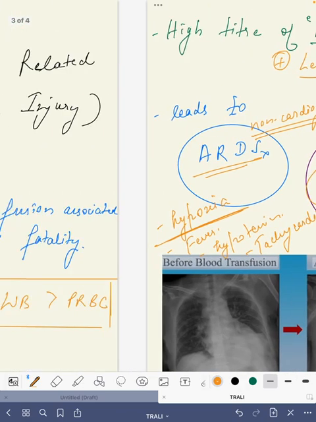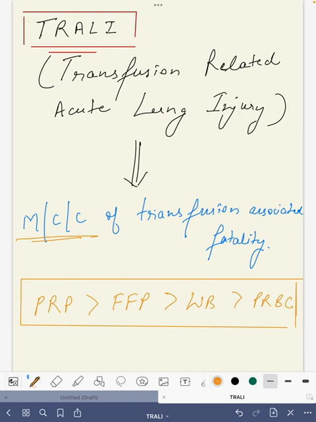One thing I said initially already is that it is mainly related to platelet rich plasma. It can also be associated with fresh frozen plasma, whole blood, or packed RBC also, but it is mainly caused by platelet rich plasma.